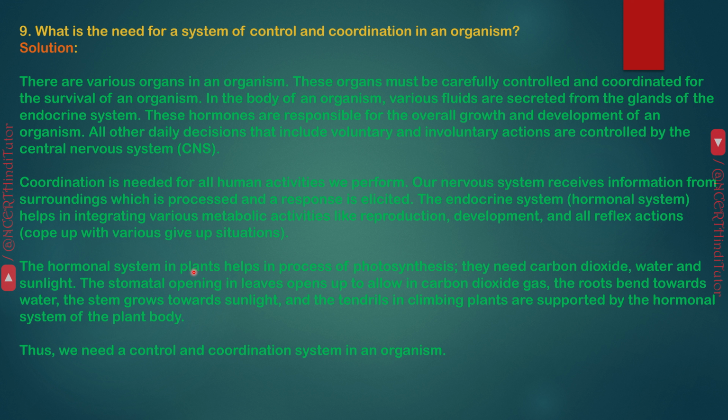The hormonal system in plants helps in the process of photosynthesis. They need carbon dioxide, water and sunlight. The stomatal openings in leaves open up to allow in carbon dioxide gas. The roots bend towards water, the stem grows towards sunlight, and the tendrils in climbing plants are supported by the hormonal system of the plant body. Thus, we need a control and coordination system in an organism.